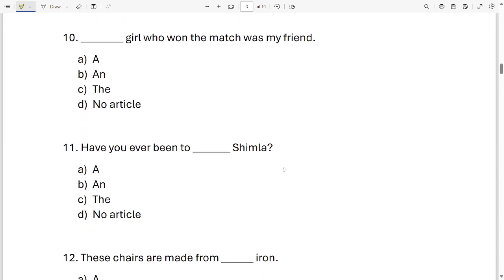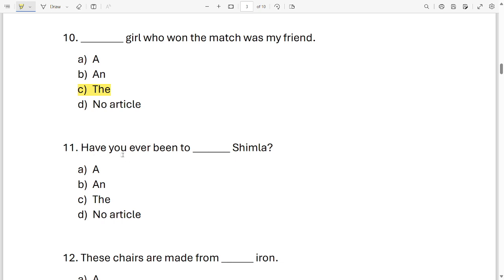It says, dash girl who won the match was my friend. Is it your option a, an, the, no article? Which word will come over here out of these four options? It is option C. The girl who won the match was my friend.